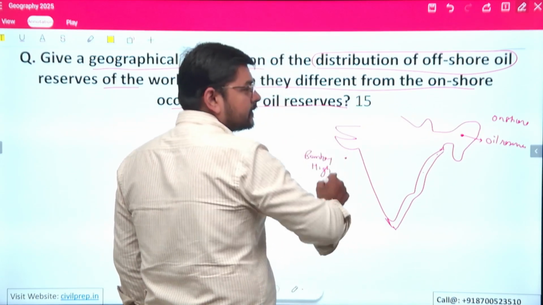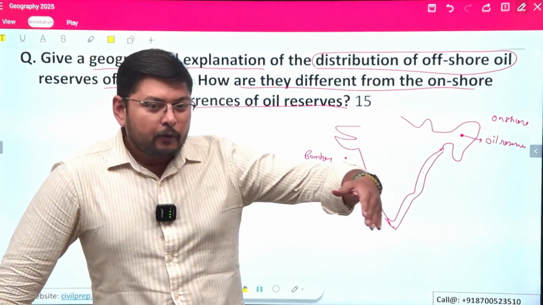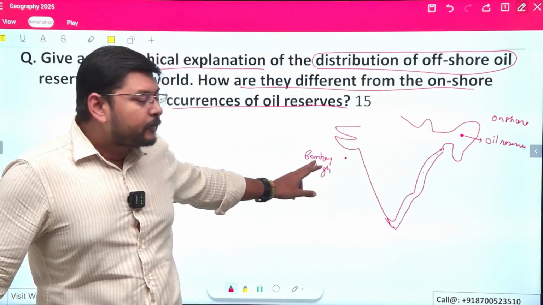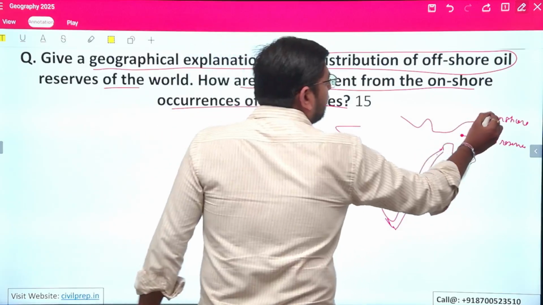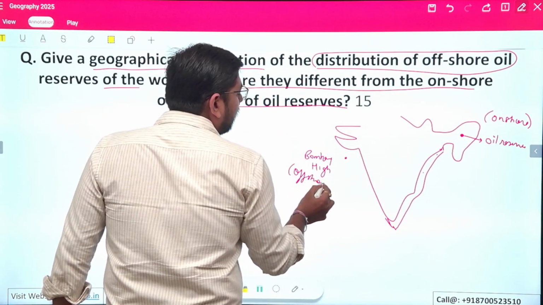If it is present outside that continental shelf, for example Bombay High, it is present on the other side, far away from the coastal part, not present on the continental shelf region. So this is the offshore oil field. In India itself we can see we have an onshore oil reserve and an offshore oil reserve.